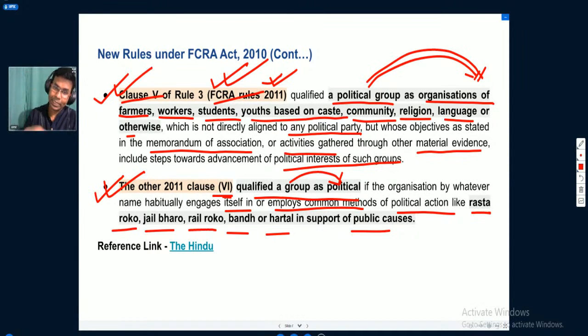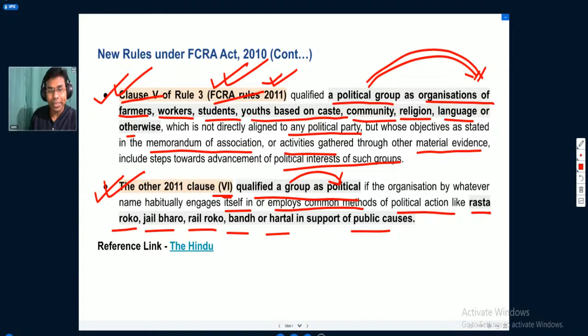And in the second clause, they decided that there may be some groups that do not themselves declare that they are a political party, but whatever activities they are doing may be considered of a political nature.